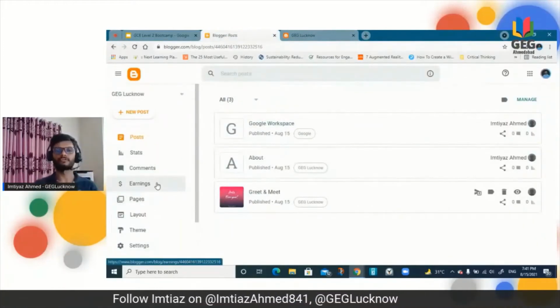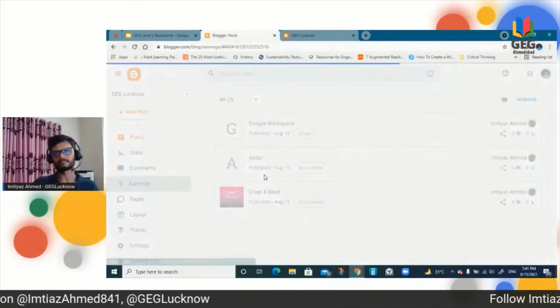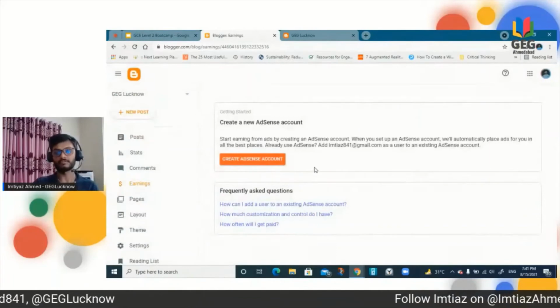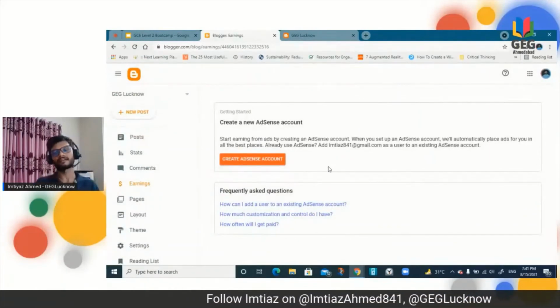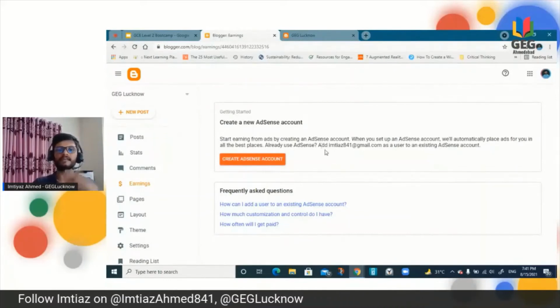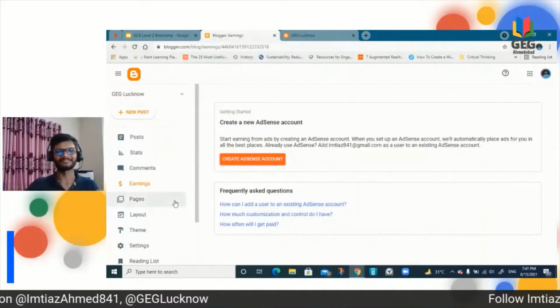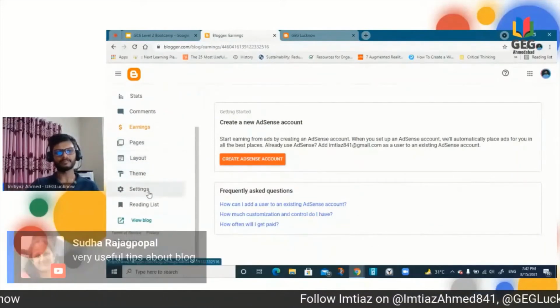So this is also like the earning, but for this you will need to create an account, and that should be verified. But it only depends on how original content you are adding in your blog. So you will have to first create an account, and once it is verified, then whatever the earnings are there, you can check by yourself.